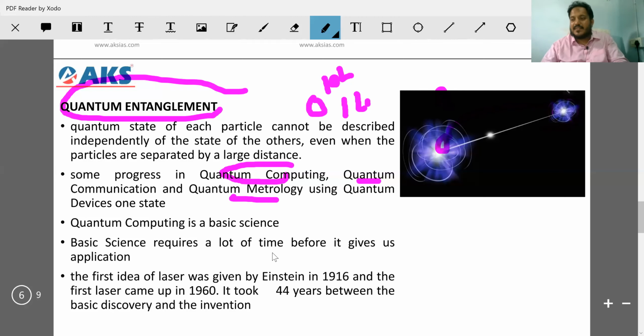But please understand, quantum computing is a basic science. Physics, basic science. Chemistry, basic science. Biology, basic science. Biotechnology, applied science. Engineering, applied science. So it is just in its stages of building. For example, the laser was invented by Einstein in 1916, but to make actual use of the laser, it took us 44 years.